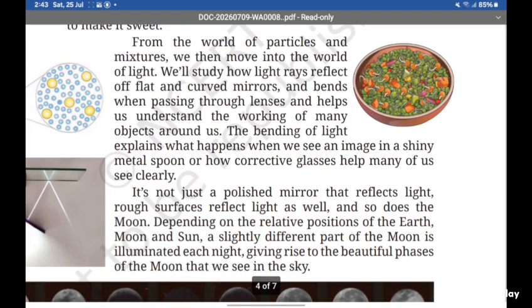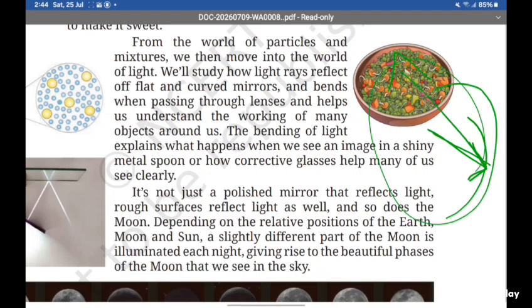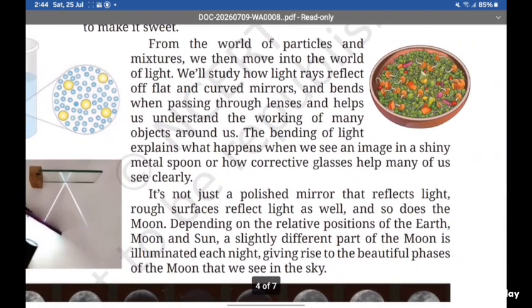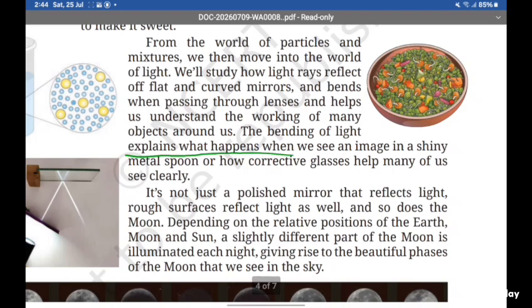From the world of particles and mixtures, we then move into the world of light. We will study how light rays reflect off flat and curved mirrors like this. Like this is the curved mirror, and when the light comes, the light bounces back. So we will also study this concept. Bending of light explains what happens when we see an image in a shiny metal spoon, or how corrective glasses help many of us see clearly.